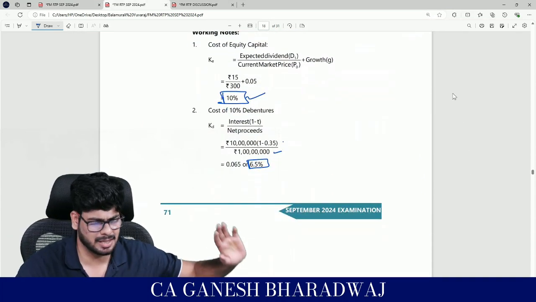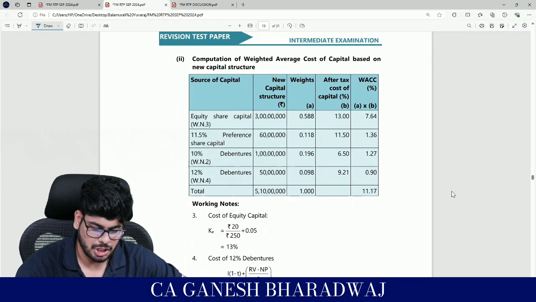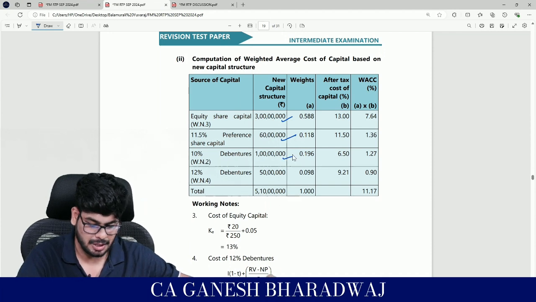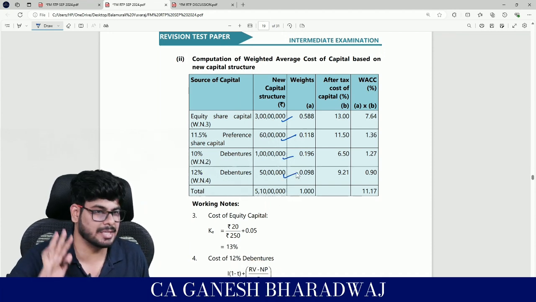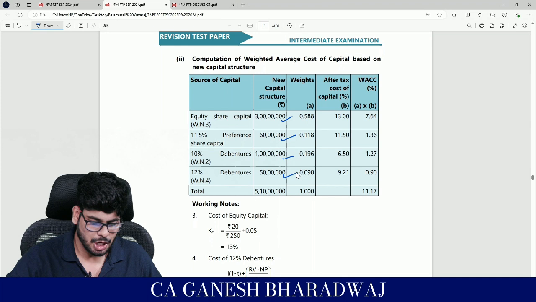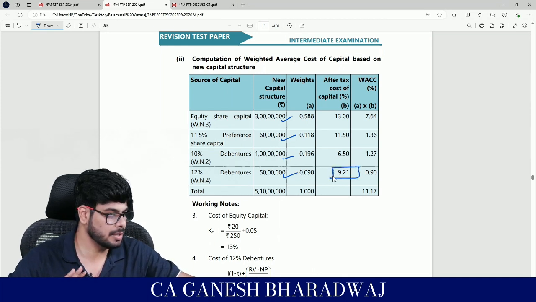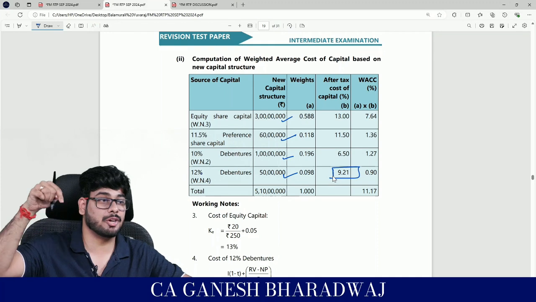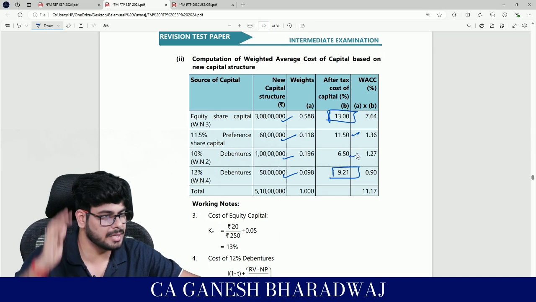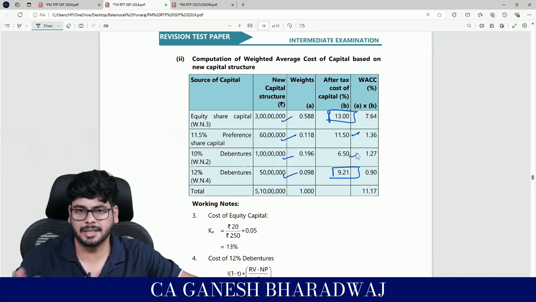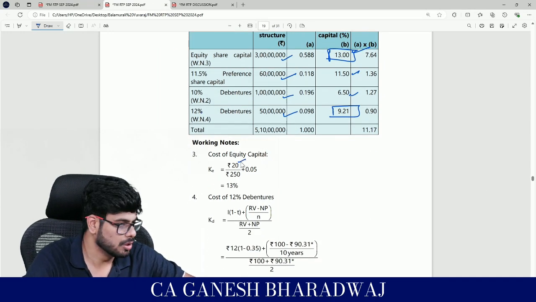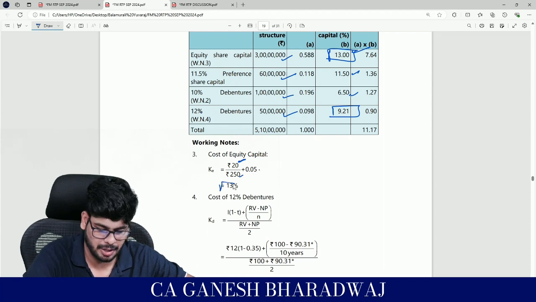Now let's quickly do it. That's about it, guys. That's about the sum, but let us do this. So now if you look at this, equity share capital, preference, 10% debentures, now newly 12% debentures has been added. Correct? Now because of this, you need to do the KD calculation for this particular line item, and they are saying because of this presence KE is also changing. This will also be a new calculation. These two will remain the same as what we did before. That will not be impacted. Clear with this? So this 13%, how did you get? So new dividend 20 upon 250 plus 0.05, you get this 13%.